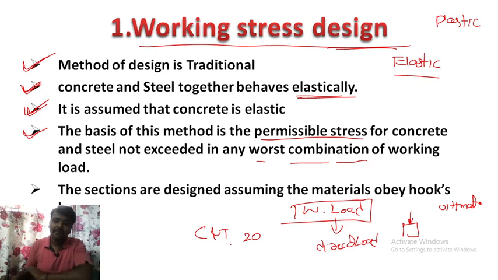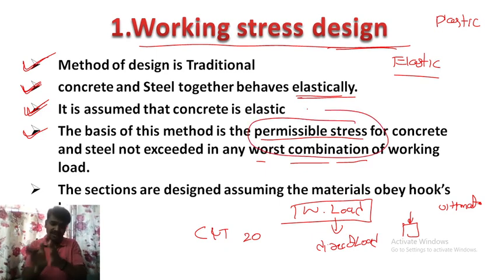That should be the permissible stress. It should stay within that value and not increase. If it increases, the structure will fail. This is one of the most important points to remember about the working stress design.